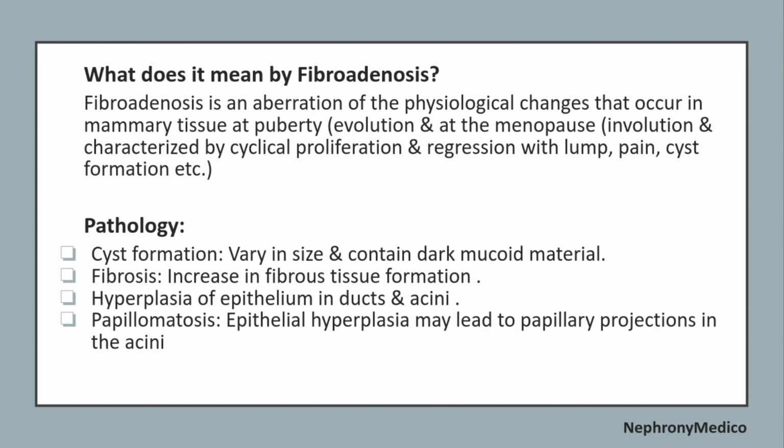Pathology: cyst formation, which varies in size and contains dark mucous material. Fibrosis: increase in fibrous tissue formation. Hyperplasia of the epithelium in ducts and acini. Papillomatosis: epithelial hyperplasia may lead to papillary projection in the acini.